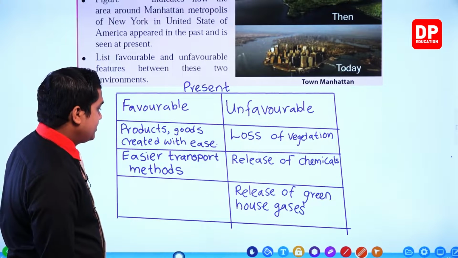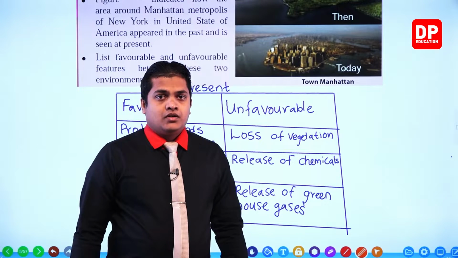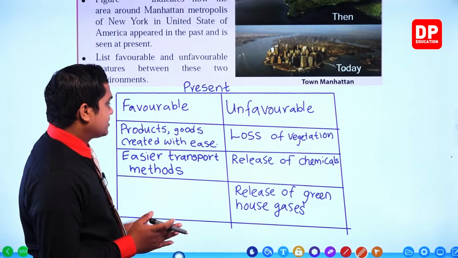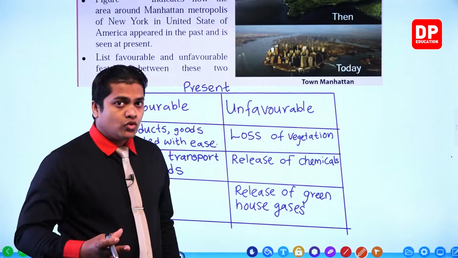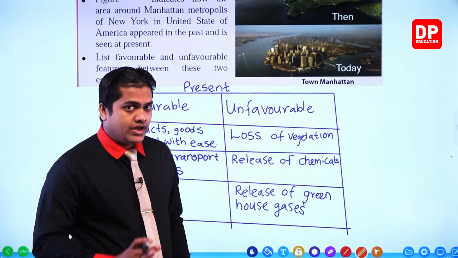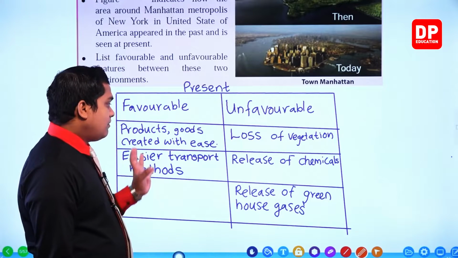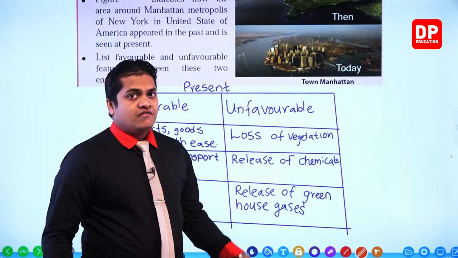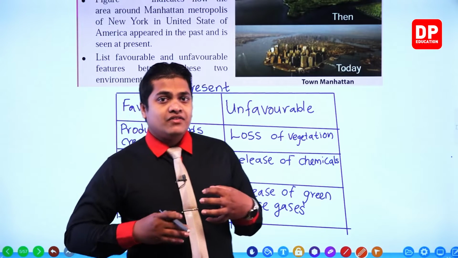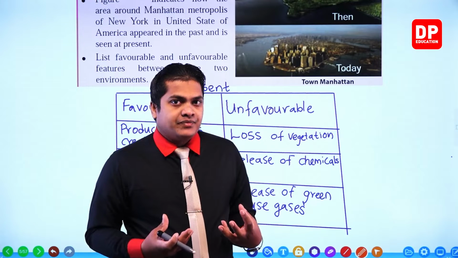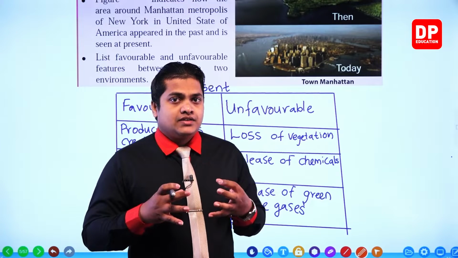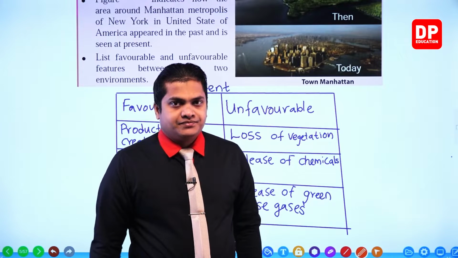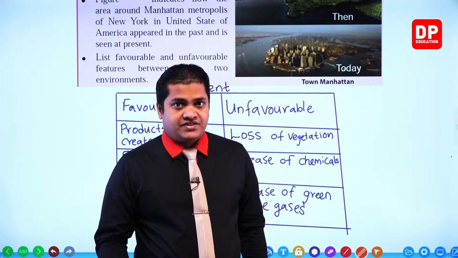Okay, then my dear children, by producing more goods and products with ease, without any trouble, and by providing easier transportation for man, we have created an easier lifestyle.